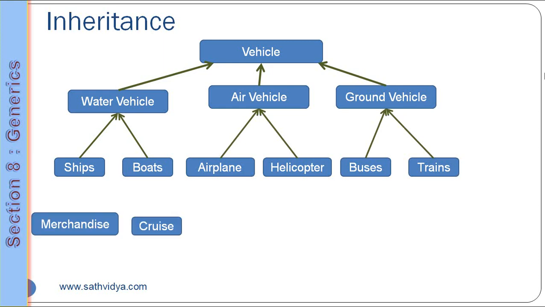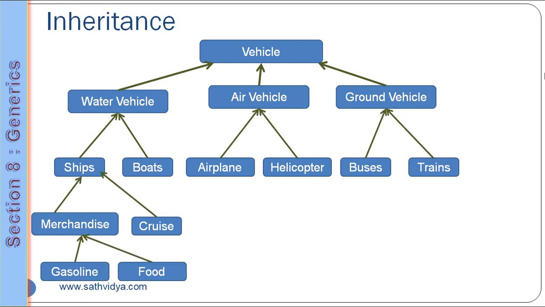Ships can again be merchandise and cruise extending the ships, and gasoline and food extend the merchandise. If you keep moving like that, we can also concentrate on other levels. So now let's discuss our example with the one level with vehicles, water vehicles, ships, boats, merchandise, gasoline, food.